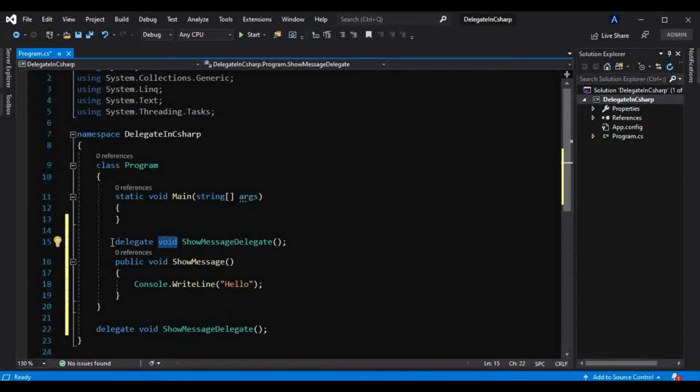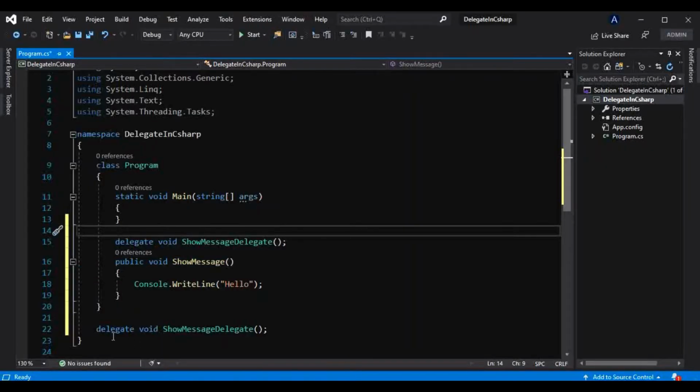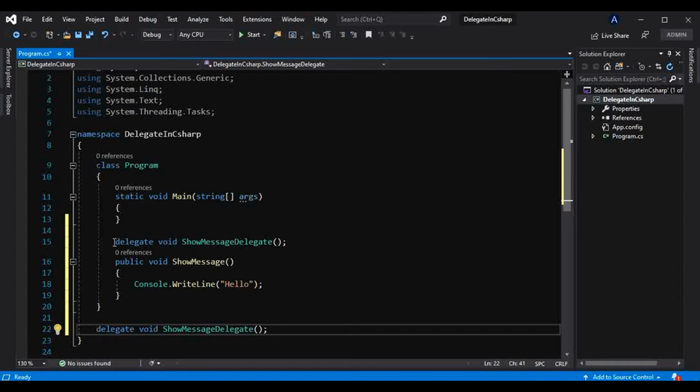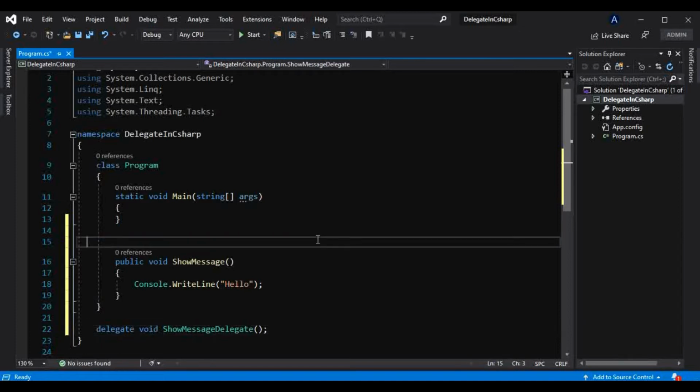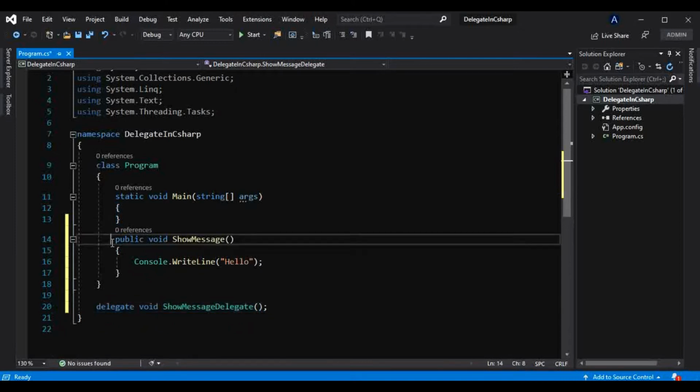So basically the signature of this delegate and the signature of this method is the same, and that's what is mentioned in the definition of delegate on the slide: it is a type safe function pointer that can invoke a method having the same signature as that of a delegate. So this delegate can invoke this method only if this method has the same signature as that of the delegate. We have already declared this delegate here and we have a method with the same signature.